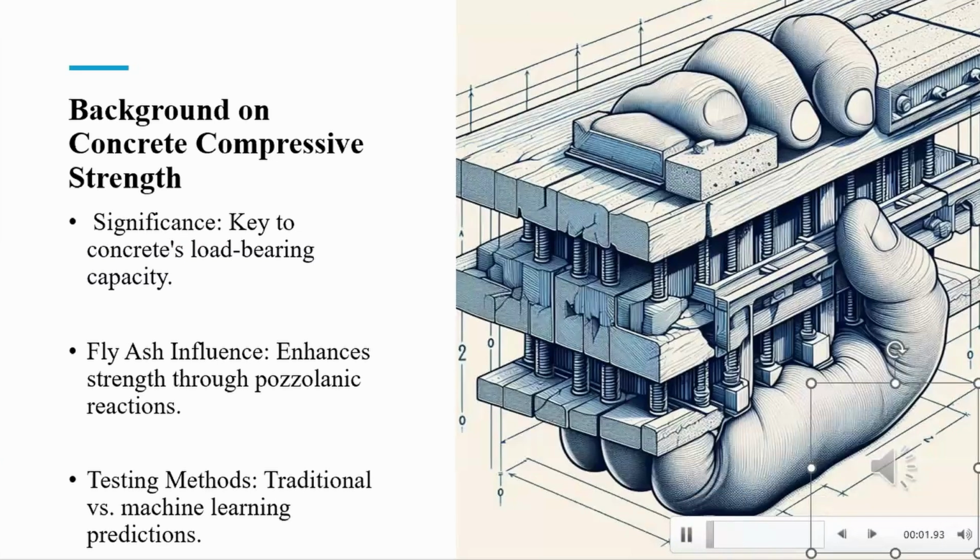Concrete compressive strength is crucial because it directly impacts the material's ability to bear loads, making it a primary consideration in structural design. Fly ash plays a significant role by contributing to the pozzolanic reactions. These reactions not only enhance the concrete strength over time, but also improve its overall durability. Lastly, we will discuss how traditional methods of testing compressive strength compare to newer approaches using machine learning, which can offer more accurate and efficient predictions.